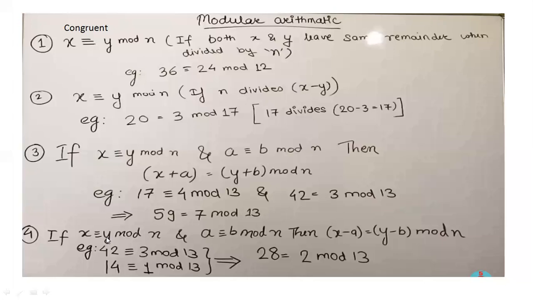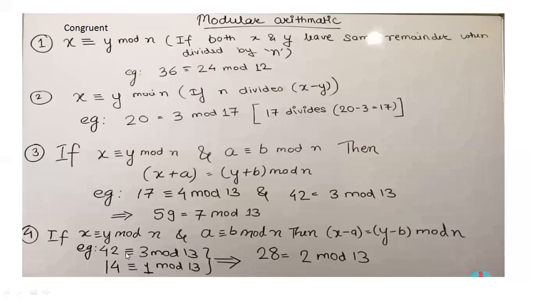Now the fourth property is what? x congruent to y mod n and a congruent to b mod n. Then in that case, what we can do is x minus a is equal to y minus b mod n. So earlier we were doing addition, now we are doing subtraction.